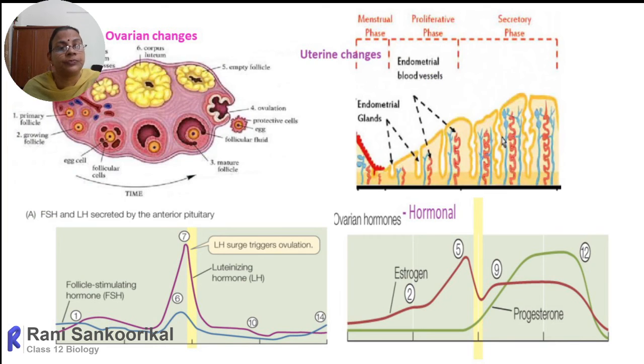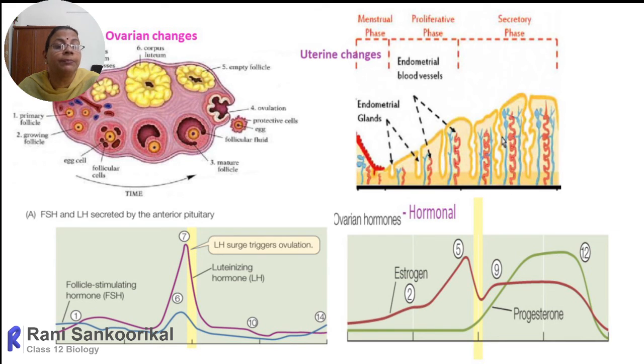So here is the pictorial demonstration of all the changes taking place within the ovary. Here you can see the markings 1, 2, 3 and so on, which are the developing follicles.